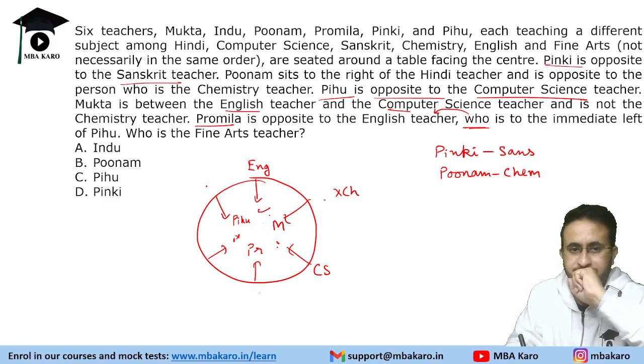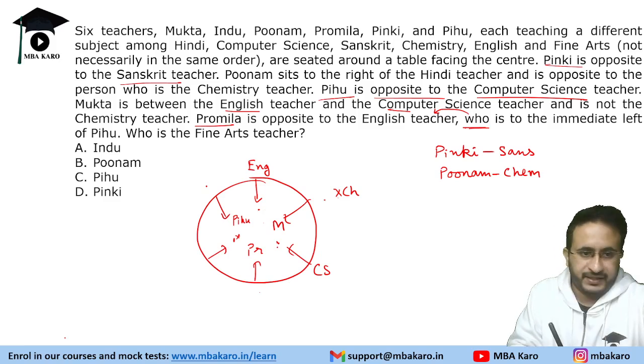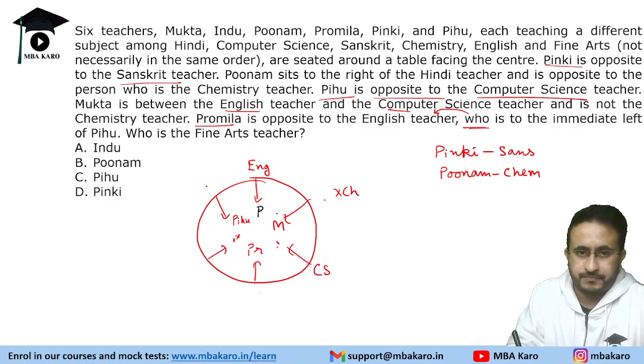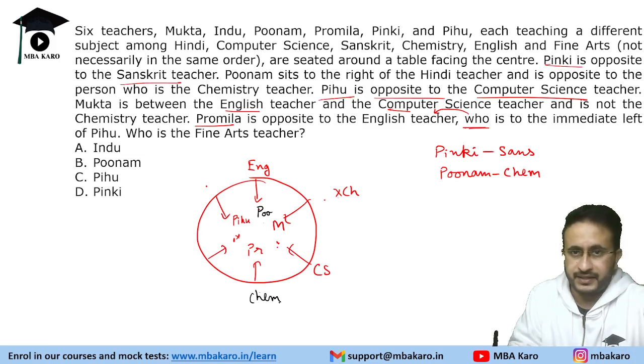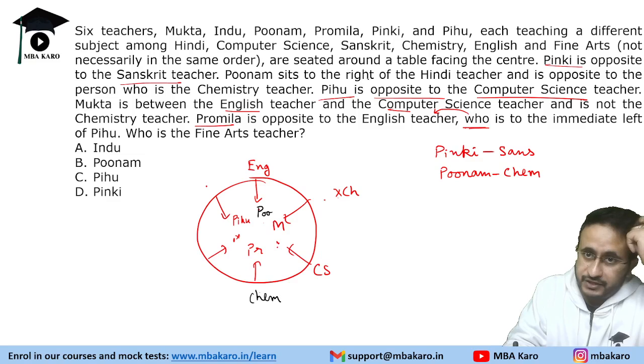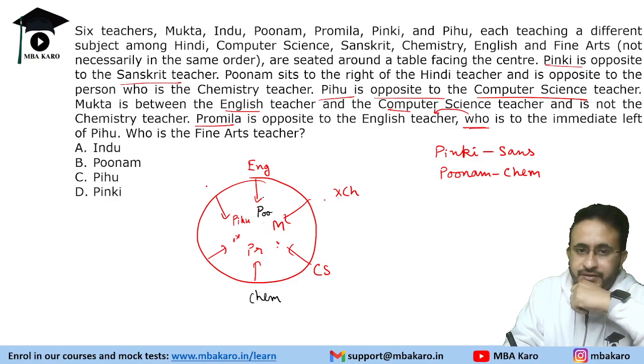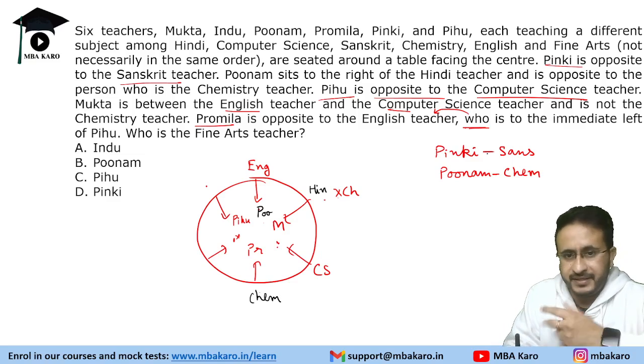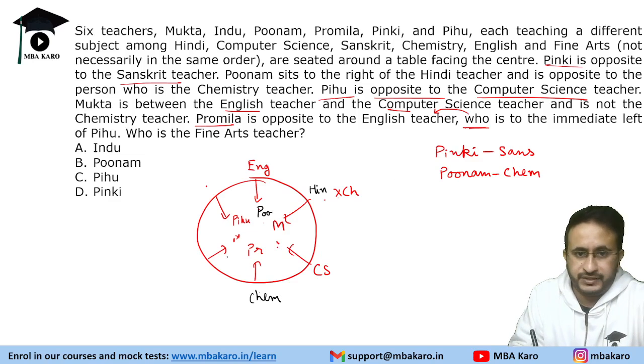So let us take two cases. Let's take the first case. If it turns out to be true, then we will go ahead with it. Suppose this is Poonam. Poonam is opposite to the chemistry teacher, right? And is to the right of the Hindi teacher. So if she is to the right of the Hindi teacher, then this must be the Hindi teacher. Then Pinky is opposite to the Sanskrit teacher, so this cannot be Pinky because this is the Hindi teacher.